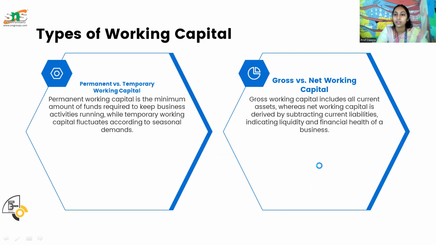On the other hand, we have gross versus net working capital. Gross includes all current assets: cash in hand, cash at bank, all the receivables, everything. And net working capital is obtained by subtracting current liabilities from current assets, CA minus CL. We call this net working capital, the actual working capital that we have in our hand.